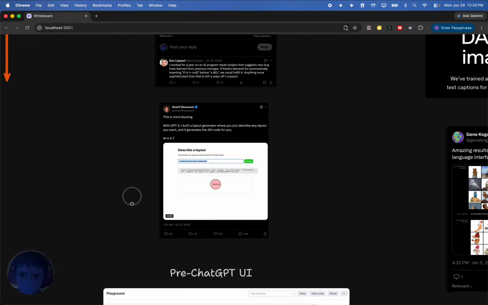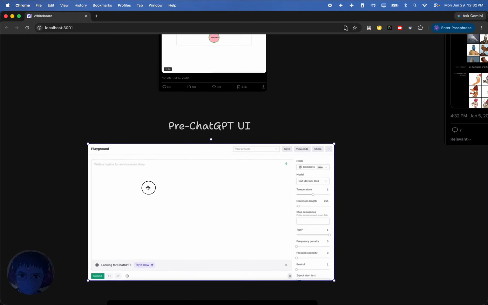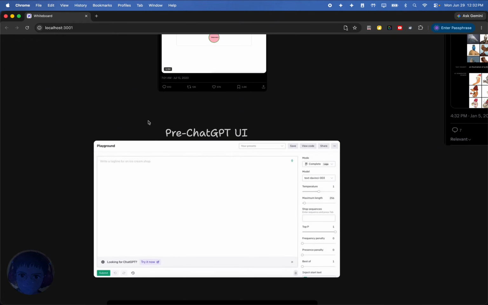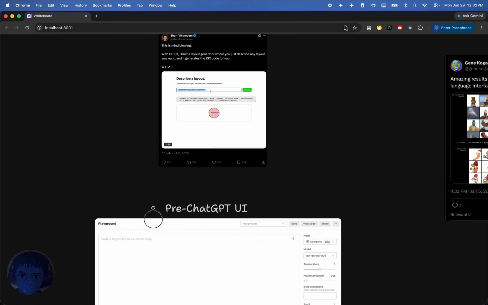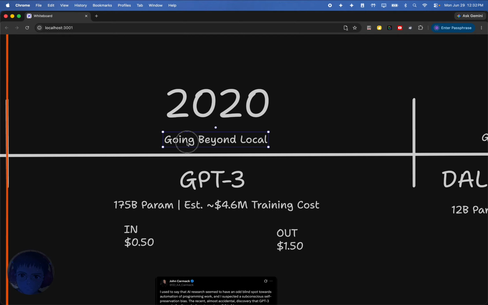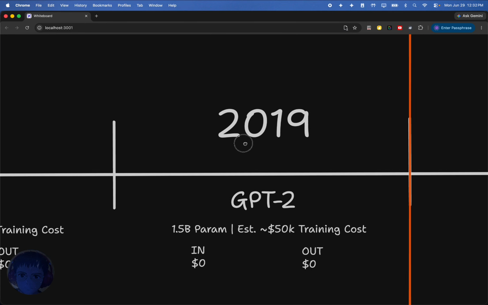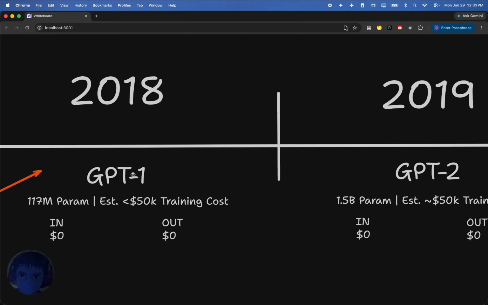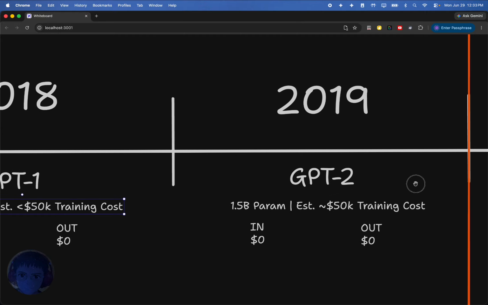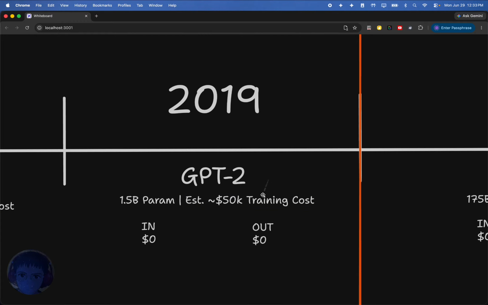And if we go further here, we can see I concluded what it was like to interact with the early models. And so this was the playground, which is what you use to interact with GPT-3. Now I did list, if I go up here, that this is going beyond local. This is to kind of contrast with the prior years. The prior years, the models that they were releasing were very small. So GPT-2 was 1.5 bill, GPT-1 was only 117 mil params. Very small models. And these models, really, you could run these on just about any computer.